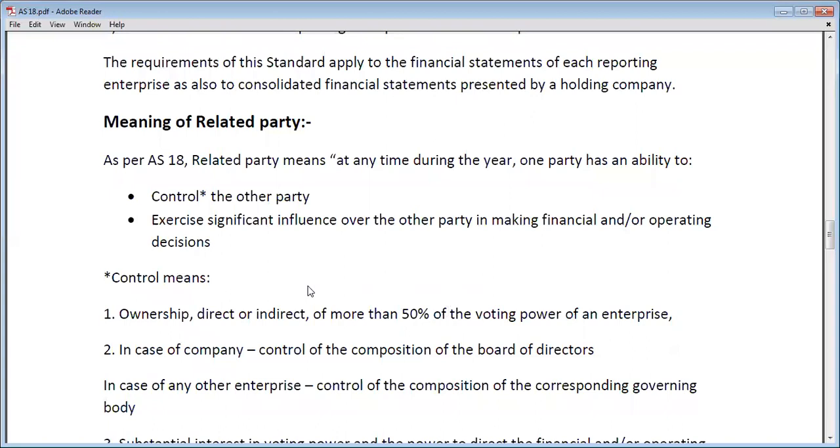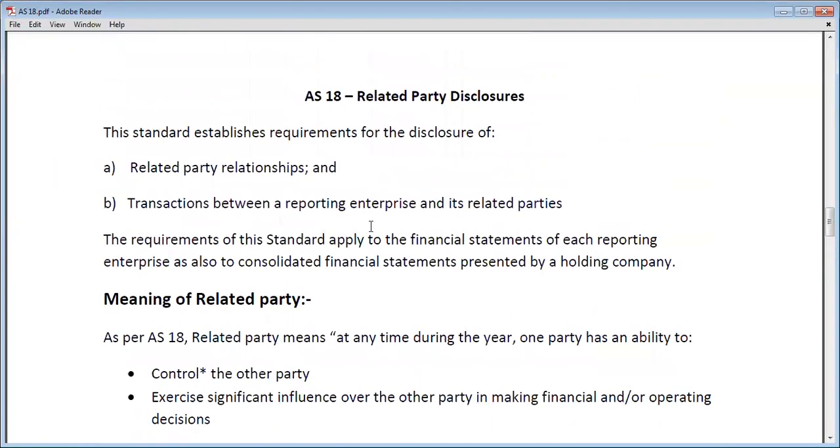First of all, let me clear one thing: this accounting standard will not be applied only to companies. This accounting standard will apply to any kind of business. It may be any partnership firm, any AOP, any BOI, or anything else.